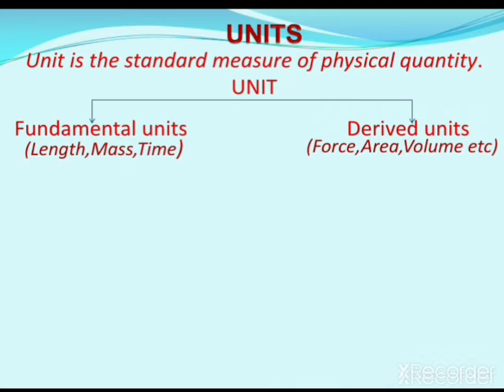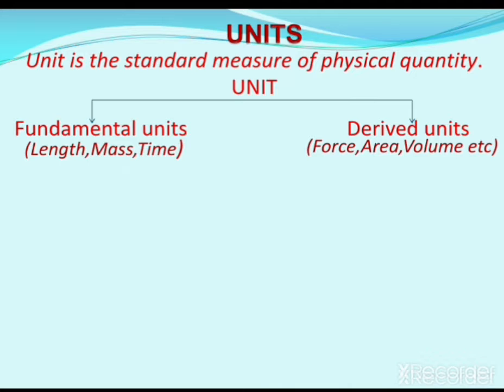We can measure a physical quantity with the help of a combination of length, mass, and time. This is the basic difference between fundamental units and derived units: fundamental units are independent of each other, but derived units are always dependent on length, mass, time, that is, on fundamental units.